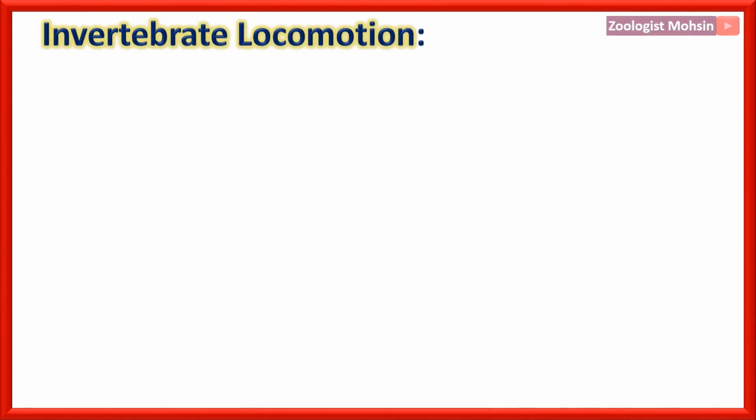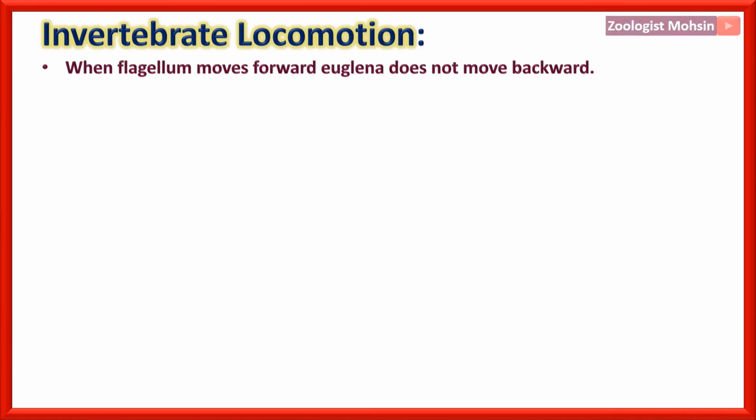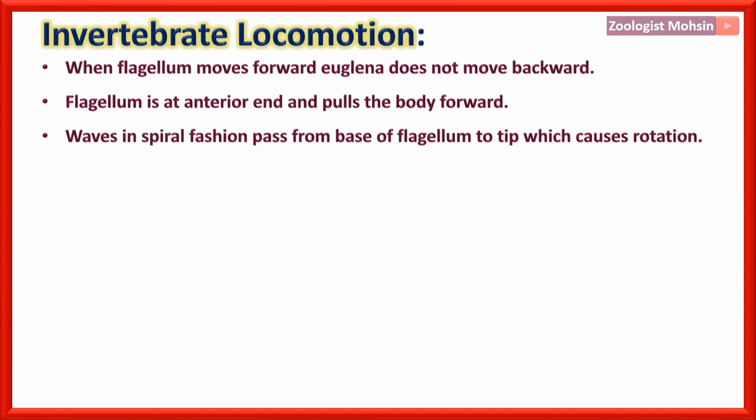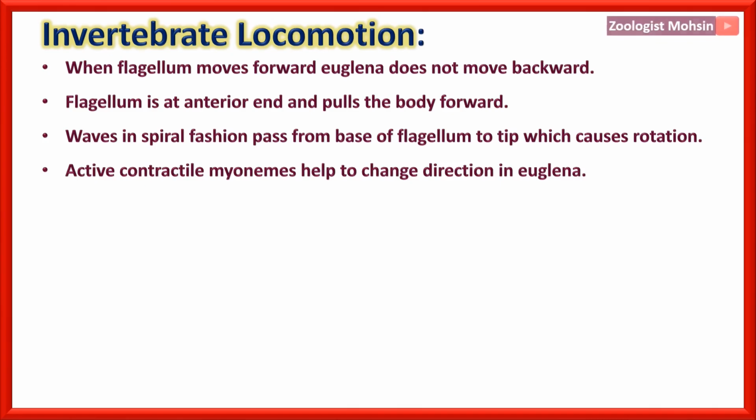Now, locomotion in invertebrates. We shall go very rapidly and quickly, only discussing the important things. When the flagellum moves forward, Euglena does not move backward. That is the distinction. The flagellum is at the anterior end and pulls the body forward. Waves in spiral fashion pass from the base of the flagellum to the tip, which cause rotation. Active contractile myonemes help to change direction in Euglena. Please remember, these four facts are very, very important.